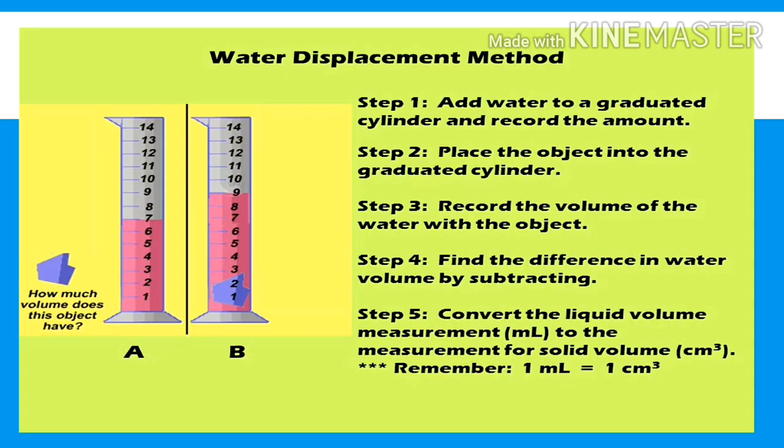What are the steps involved in water displacement method to measure volume of liquid? Step 1. Add water to a graduated cylinder and record the amount. Step 2. Place the object, example stone, into the graduated cylinder. Step 3. Record the volume of the water with the object. Step 4. Find the difference in water volume by subtracting. Step 5. Convert the liquid volume measurement to the measurement for solid volume centimeter cube. 1 milliliter is equal to 1 centimeter cube.